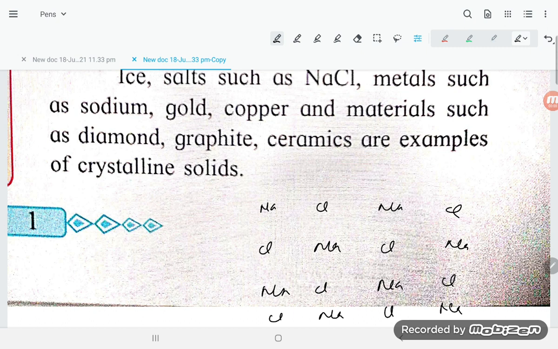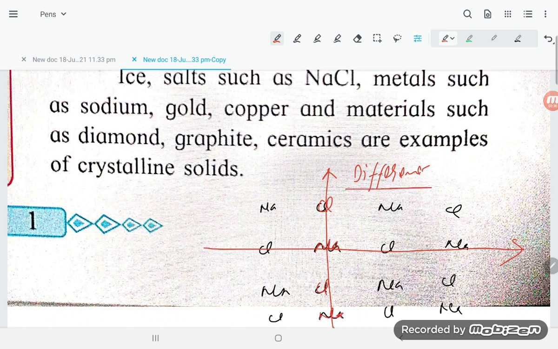So what you will find here, dear students, is that if you go in different directions, you will find different atoms. So their refractive index will be different. Here you see the difference, this is different. The conductivity comes out different because the atoms are different, so their refractive index, conductivity or other properties will also be different.